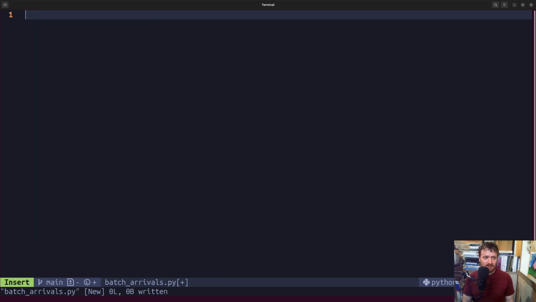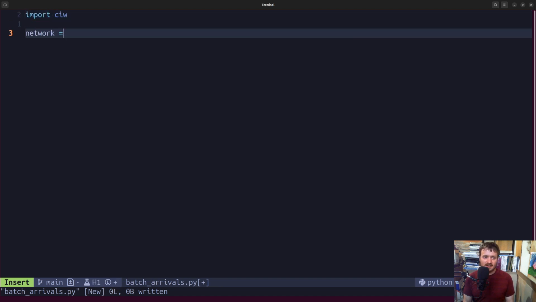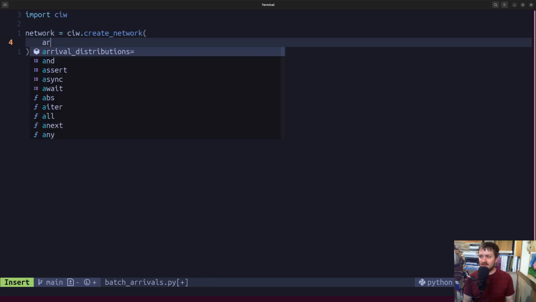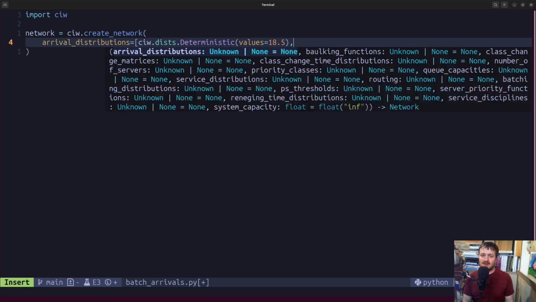Okay, let's skip the all caps and we'll go import Q, and then we'll set up our network class, q.createNetwork. And let's grab ourselves some arrival distributions, and we've got q.dists. And here we're going to keep it to deterministic distributions just for the sake of example, but really you could have all kinds of things here.